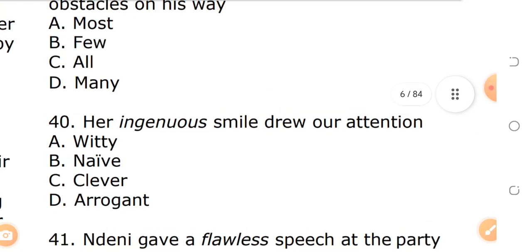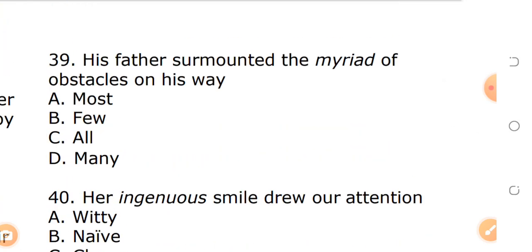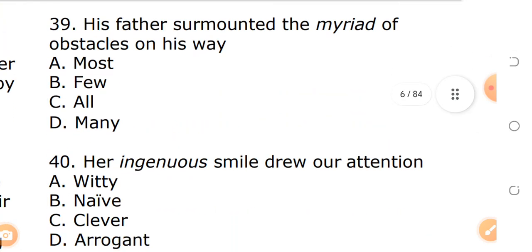Okay. Question 39. His father surmounted the myriad of obstacles on his way. Remember, we are looking at opposite meaning. So when we say something is myriad, what does it mean? Then you find the opposite in meaning.